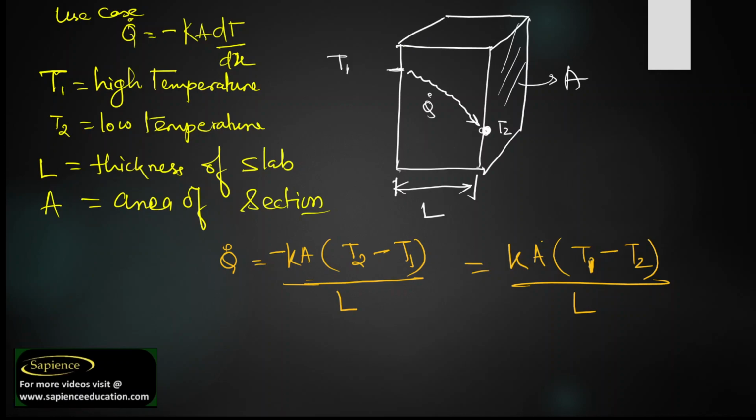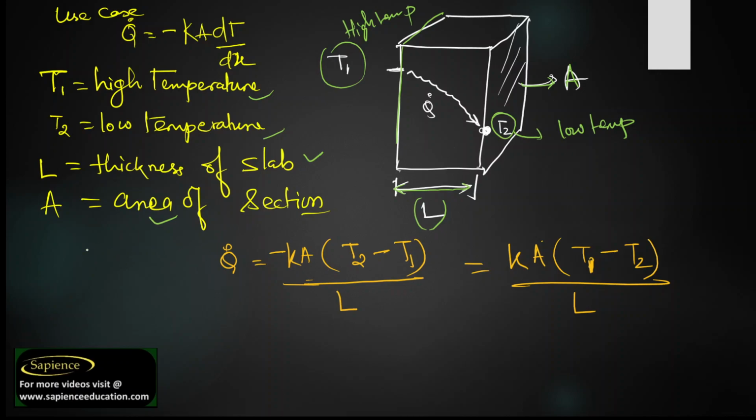Let us consider this is a body, and it has a uniform cross-section area A, and this body has a length L. It has temperatures T1 and T2, where T1 is the high temperature and T2 is the low temperature, the thickness of the slab is L, and the cross-section area is A.